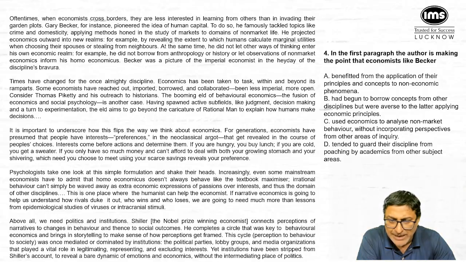So basically, it is talking about Gary Baker, who pioneered the idea of human capital. Most probably, he seems to be an economist. He projected economics outwards into new realms, for example, by revealing the extent to which humans calculate marginal utilities when choosing their spouses or stealing from neighbors. So basically, this is talking about Gary Baker and his studies. Just go through this first paragraph by pausing and then we'll address question number 1.